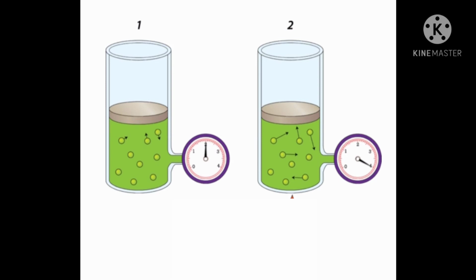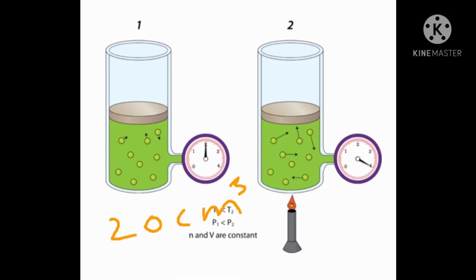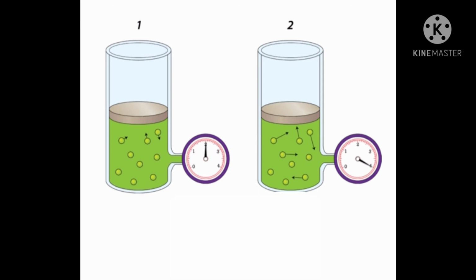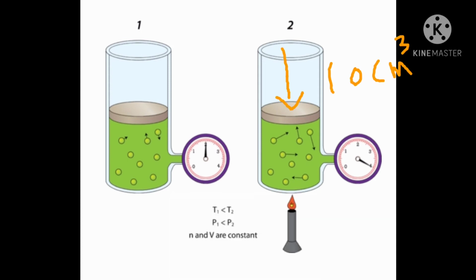Let the volume of the enclosed gas be 20 centimeter cube and the pressure be 760 centimeter of mercury. Next, let the gas be compressed by a force F so that its volume decreases to 10 centimeter cube.